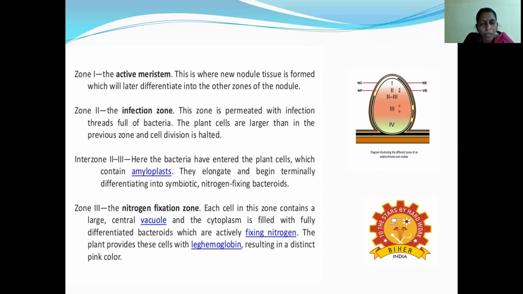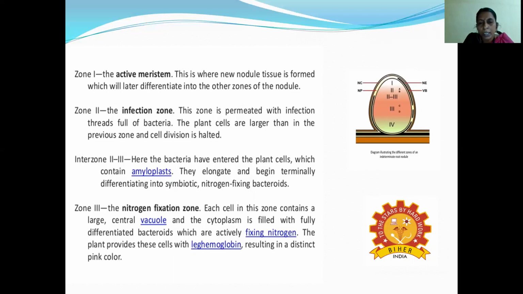Then the third one, the interzone. Here the bacteria have entered the cells, which contain amyloplasts. These amyloplasts elongate and begin to terminally differentiate into symbiotic nitrogen-fixing bacteria. And zone 3 is the very important one, called the nitrogen fixation zone.